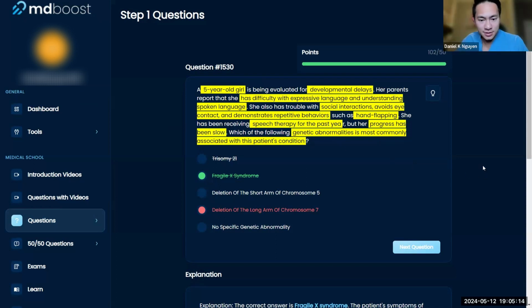Oh, okay. If you read the question, it says commonly associated with the patient's condition, associated, not the cause, because we don't have a specific cause for autism, right? But they're saying which genetic abnormality has the highest incidence of autism, and it's going to be Fragile X. So that's definitely the right answer. It's just reading the question carefully here.